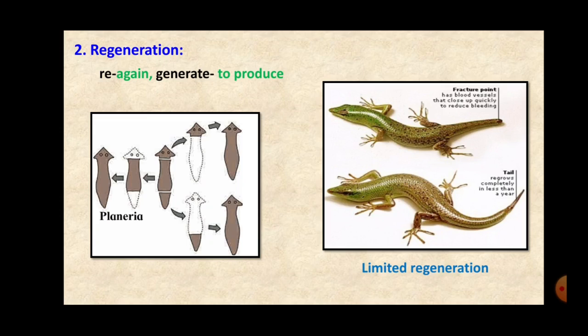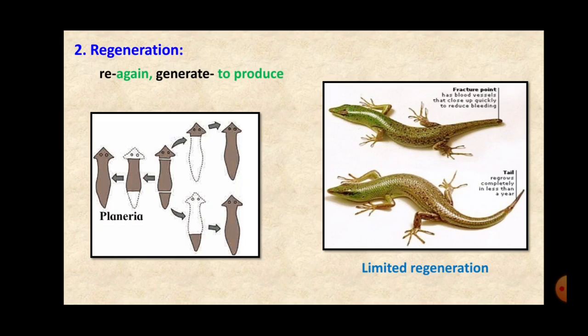You might have seen this in your houses also. We have wall lizards. They belong to the same species. So if the lizard's tail is separated or breaks off, then after some time the broken part of the tail develops again.